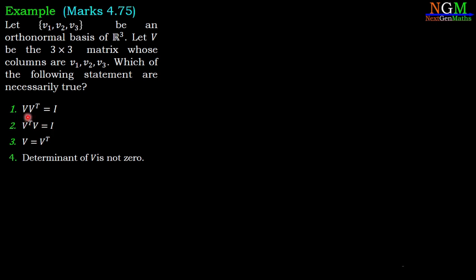The first option, V times V transpose is equal to identity. Second option, V transpose times V equal to identity. Third option, V equal to V transpose. And the fourth option, determinant of V is not 0.